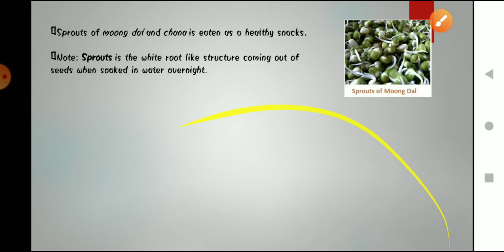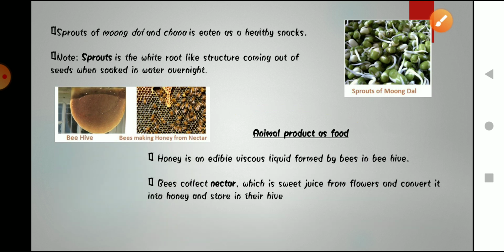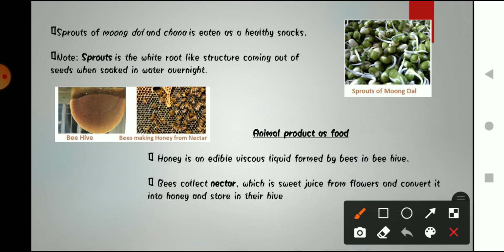Okay, then let's come to the parts of animal that we eat. Sorry, not parts of animal, the products that animals give us. Honey is an edible viscous liquid formed by bees in the bees' hive. As we all know, how is honey formed? Honey we get from bees, so it is basically a source from an animal.